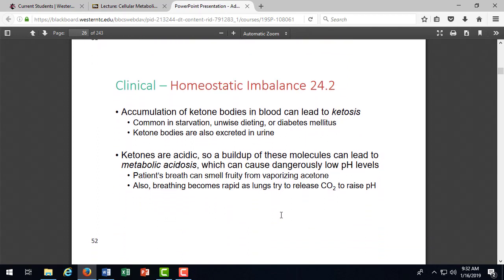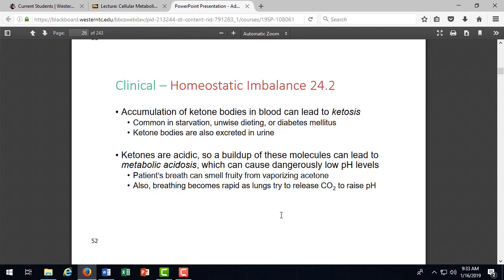Okay, so we talked about the accumulation of ketone bodies is called ketosis, and we see this in starvation, unwise dieting, which again means you're not bringing in any carbs and you're not bringing in enough calories, or in diabetes. But in the case of diabetes, what happens is when there's no insulin, we have too much fatty acid metabolism, and I'm going to show you a brief video on that process.